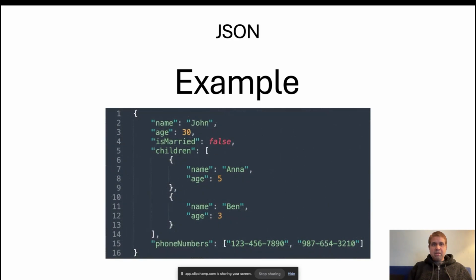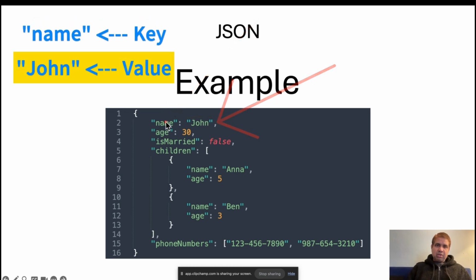An example is this: a record in a JSON format. The record can be an employee record or a user record. In this case, I think it's a user record. So the user name is John.